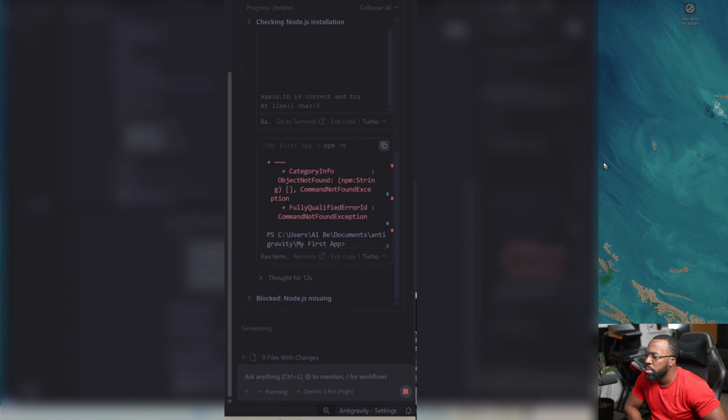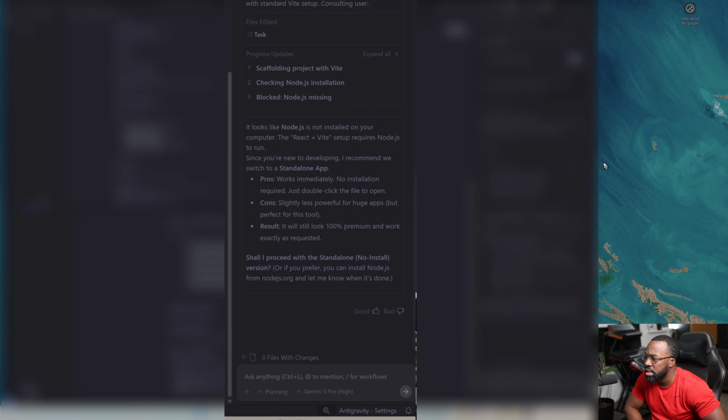Okay, so it's blocked because Node.js is missing. Okay, Node.js is not installed on your computer. The React plus Vite setup requires Node.js to run. Since you're new to developing, I recommend we switch to standalone app. Pros, it works immediately, no installation required. Just double click the file to open. Cons, is slightly less powerful for huge apps, but perfect for this tool. The result, it will still look 100% premium and work exactly as expected.